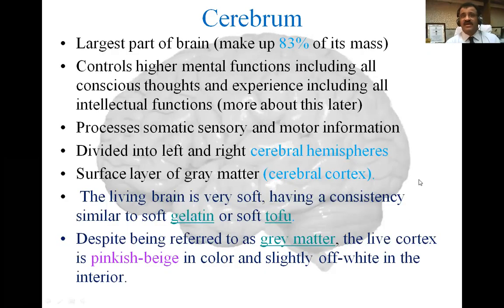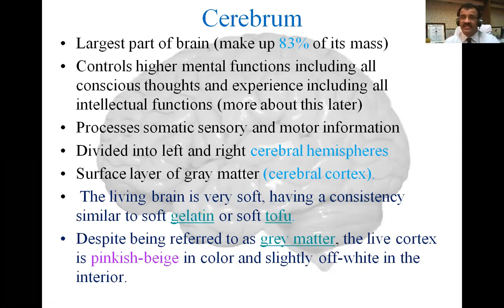Cerebrum is the largest part of brain, so it makes up to 83% of its mass, and it controls higher mental functions, including all conscious thoughts and experience, including all intellectual functions. Okay, we'll study about it later on when we study the different lobes of cerebrum. Cerebrum processes somatic, sensory, and motor information, and is divided into left and right cerebral hemisphere by medial longitudinal fissure.